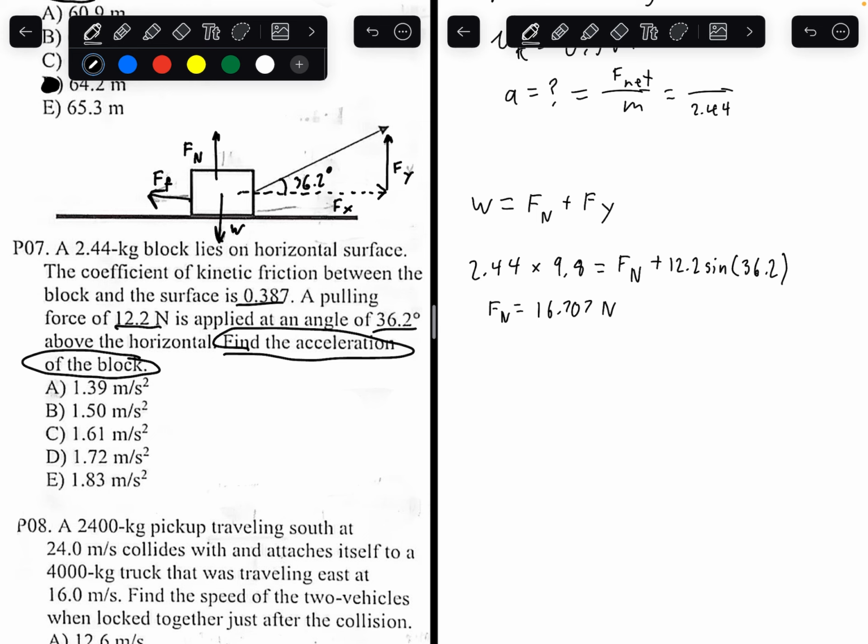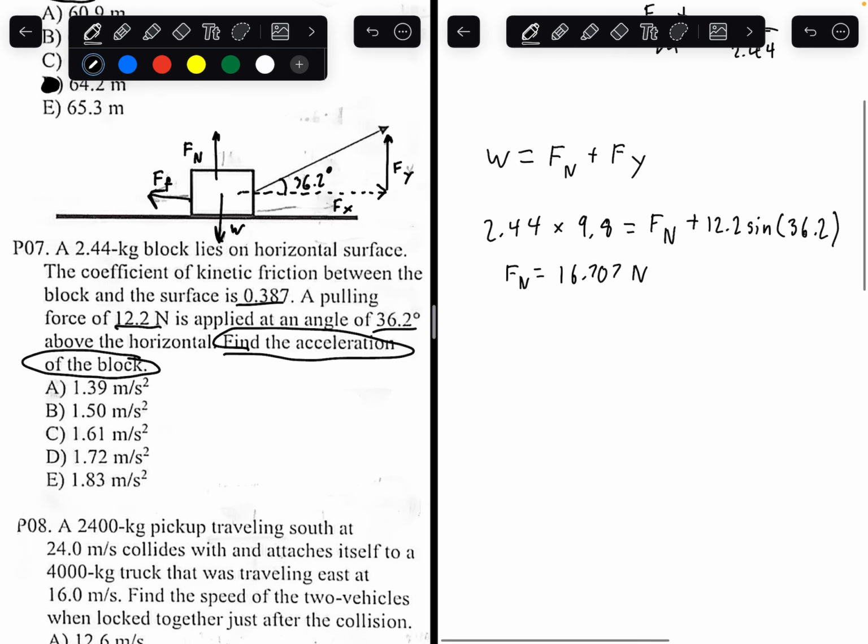Now let's try to find the net horizontal force. Unlike the vertical forces, the net horizontal forces are not balanced. So there is a net force in the horizontal direction. That would be the force applied in the x direction minus the force of friction.